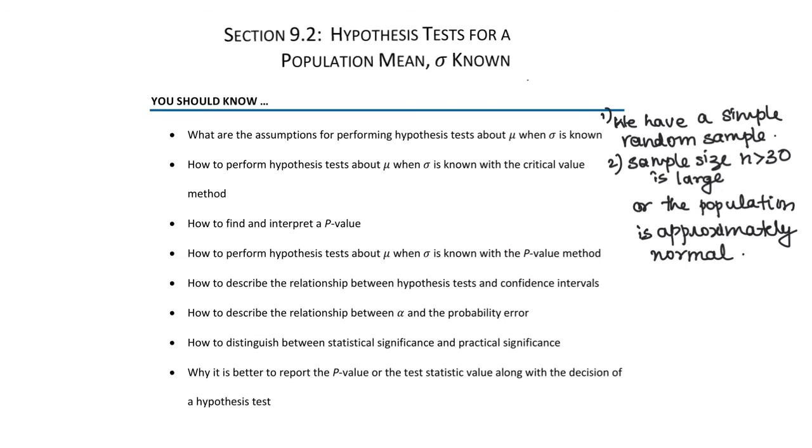And while doing the p-value method, we learned how to find and interpret the p-value, how to describe the relationship between the hypothesis test and confidence intervals, how to describe the relationship between alpha and the probability of error, how to distinguish between statistical significance and practical significance, and why it is better to report the p-value or the test statistic value along with the decision of a hypothesis test. In the next section, you will learn the hypothesis test for a population mean, standard deviation unknown.